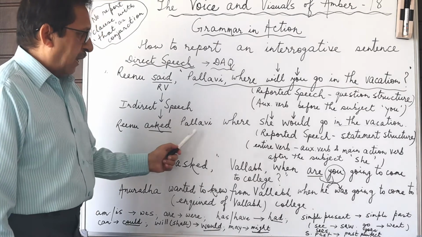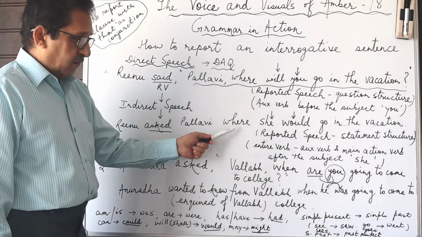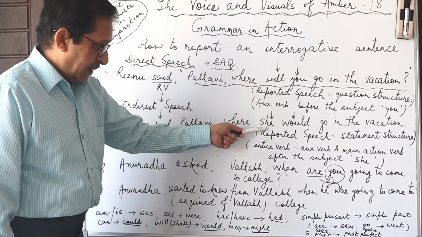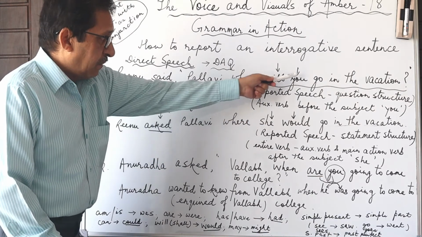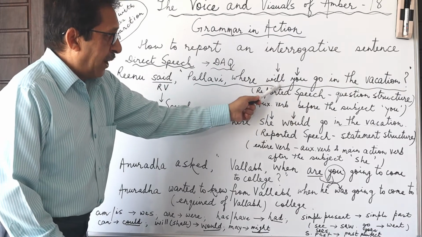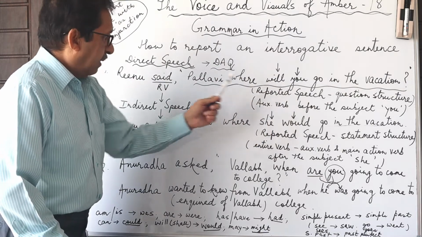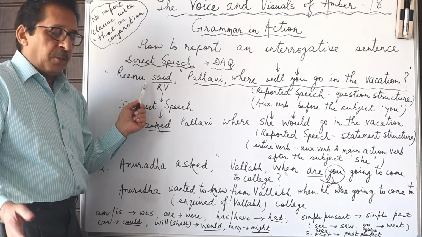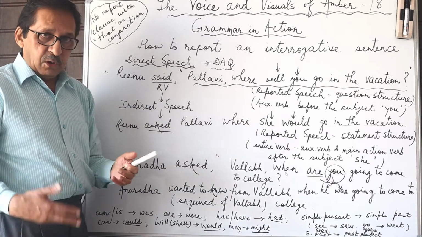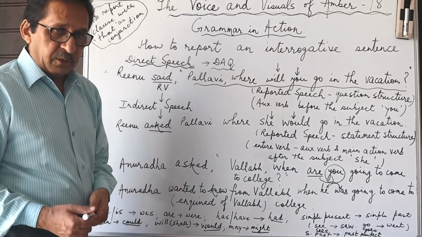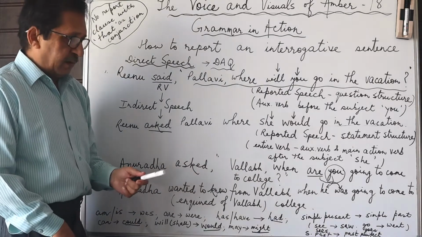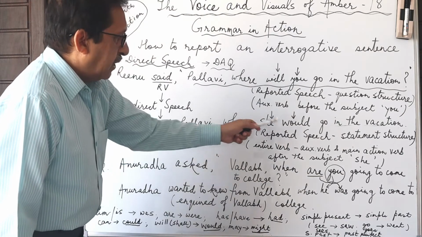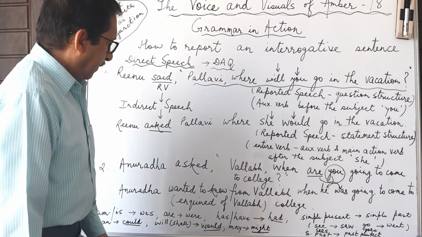So Renu asked Pallavi where. So first comes the WH word or the question word, the subject she from you, and will changes to would because the reporting verb is in the past tense, and mostly it will be in the past tense, 95% of cases, or even more. So where she would go in the vacation.